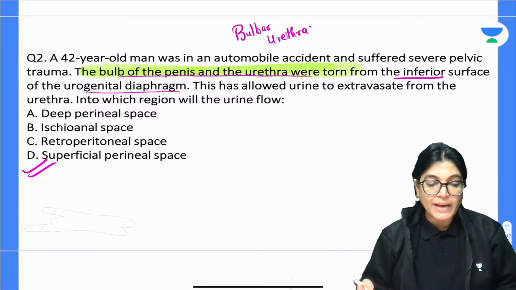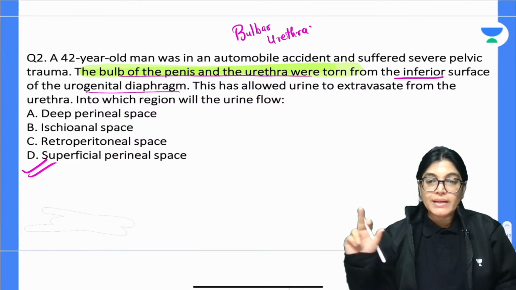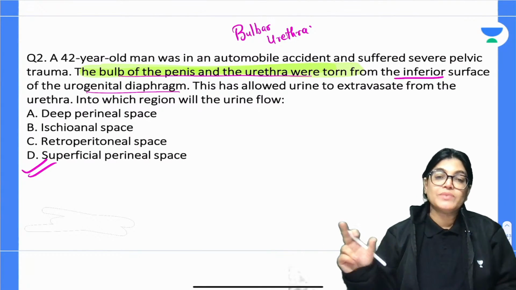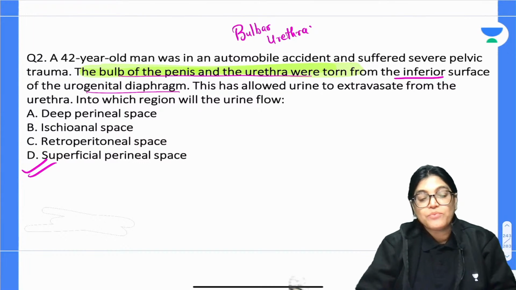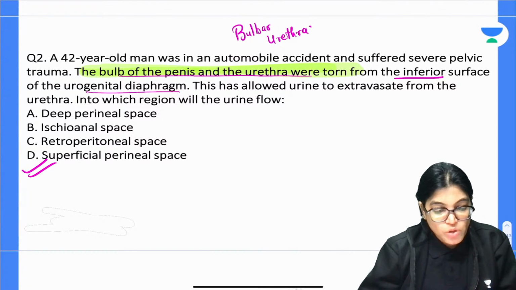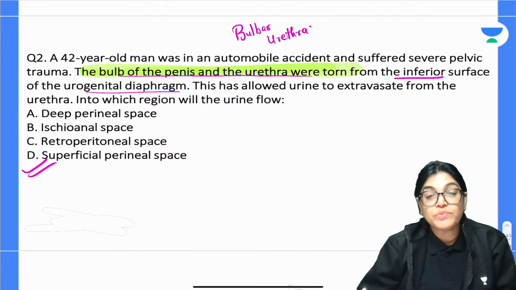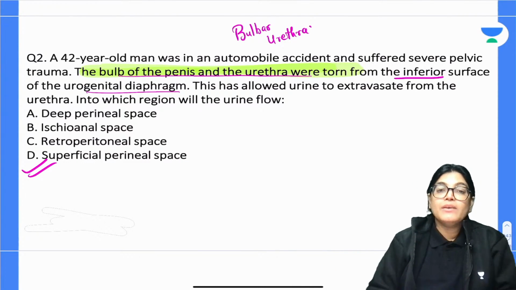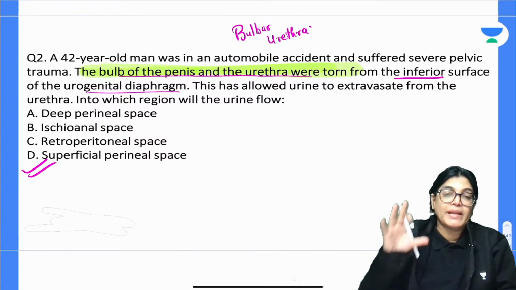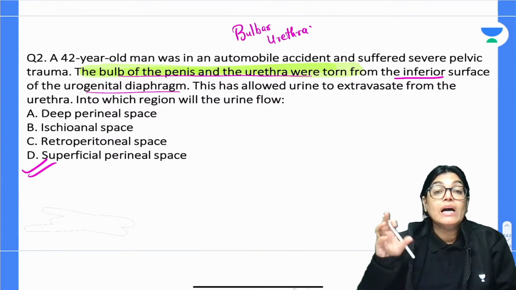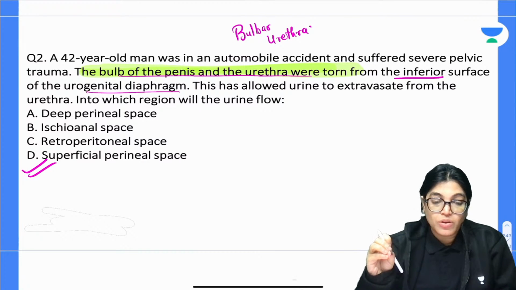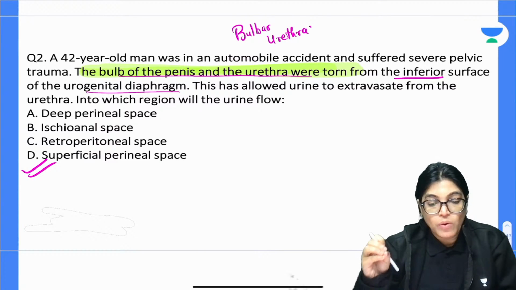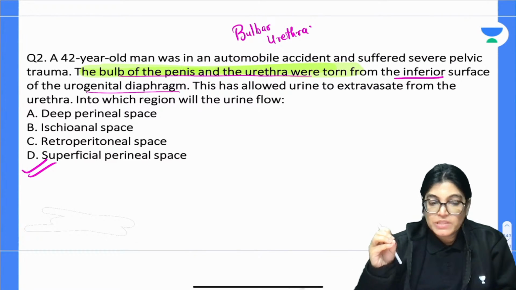It is important that we should know that when the membranous part of the urethra is torn, that means there is injury inside the urogenital diaphragm, then the extravasation of urine will be in the pelvis, in the extraperitoneal space. But when the injury is in the penile part, bulbar part, spongy urethra, the extravasation of the blood or the urine will occur in the superficial perineal space.